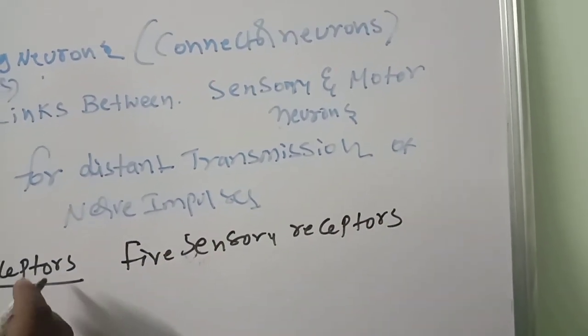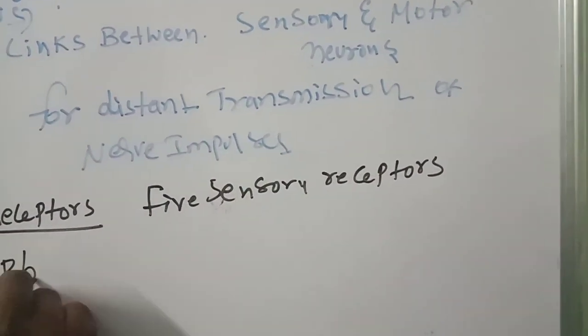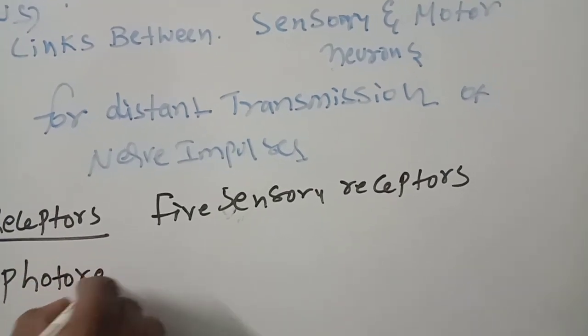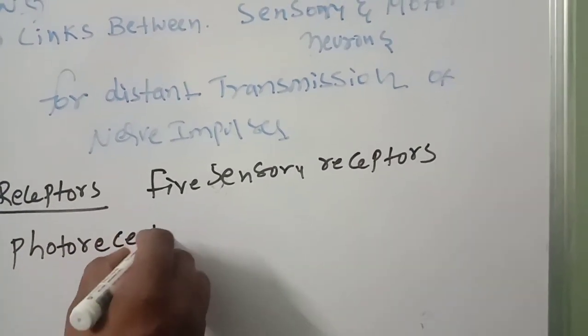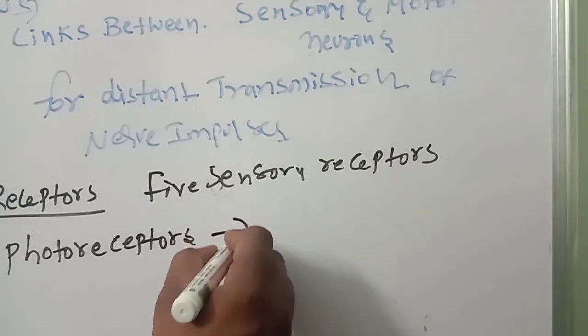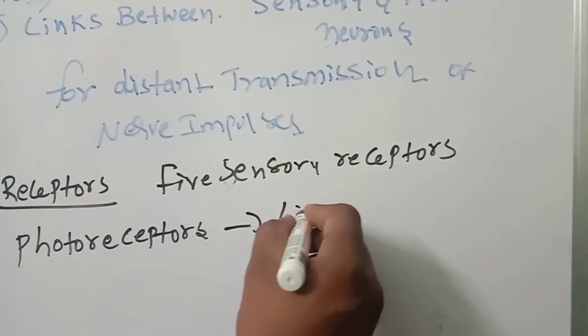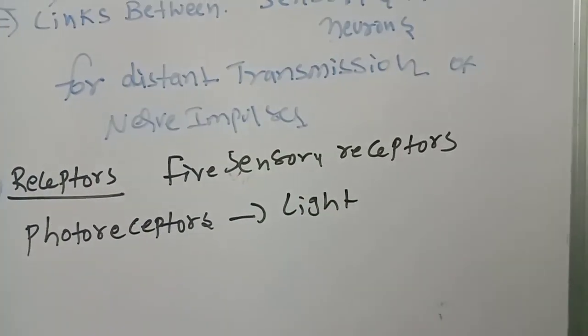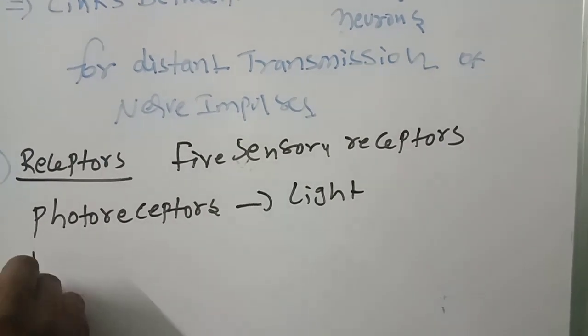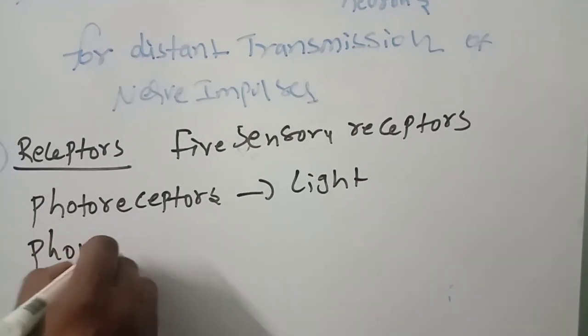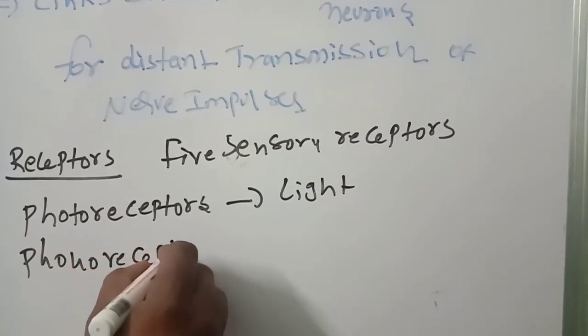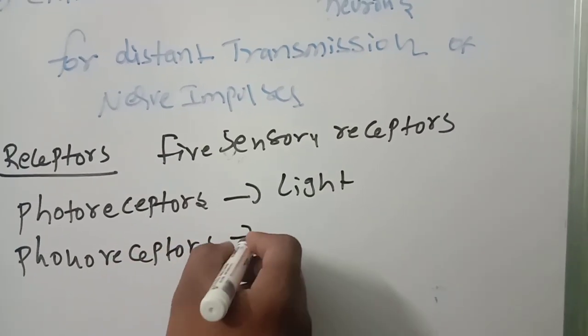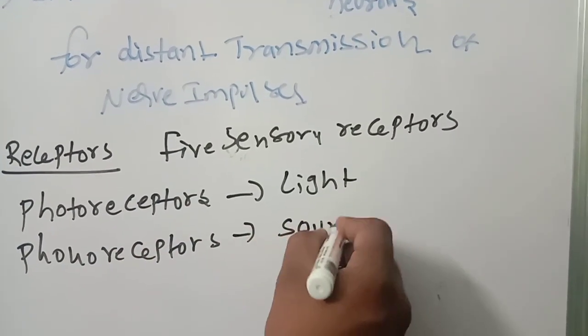Number one, photoreceptors. Photoreceptors take the light information. Then phonoreceptors, for what? Sound.